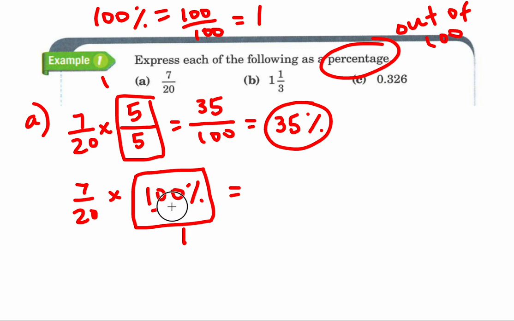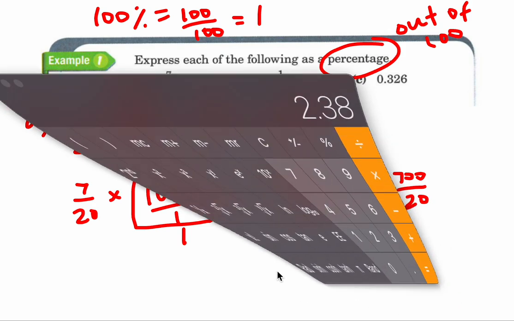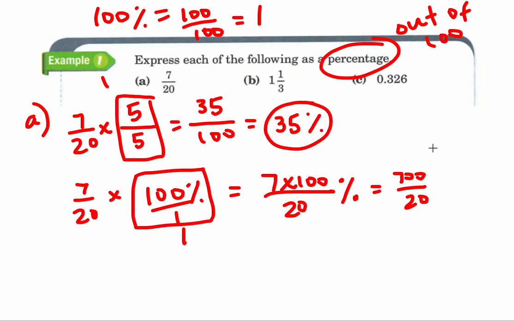Because when I do that, I can put this over 1. 7 times 100 is on top, 20 times 1 is on the bottom, which is still 20, and I can just slap on a percent there. So this is really 700 divided by 20 in my calculator, which is 35. So this is 35%. Okay, because remember, multiplying by 100% is the same as multiplying by 1.